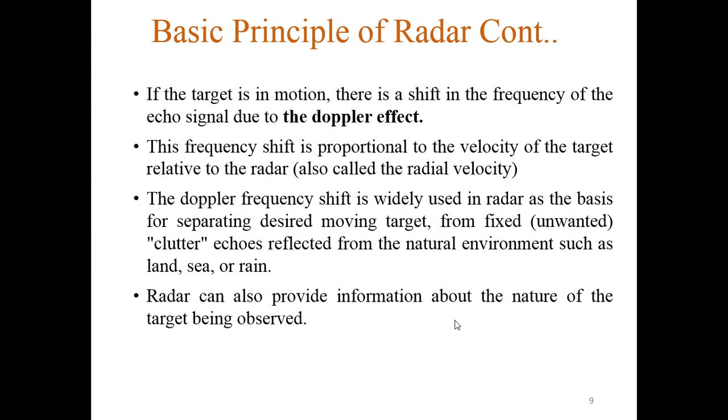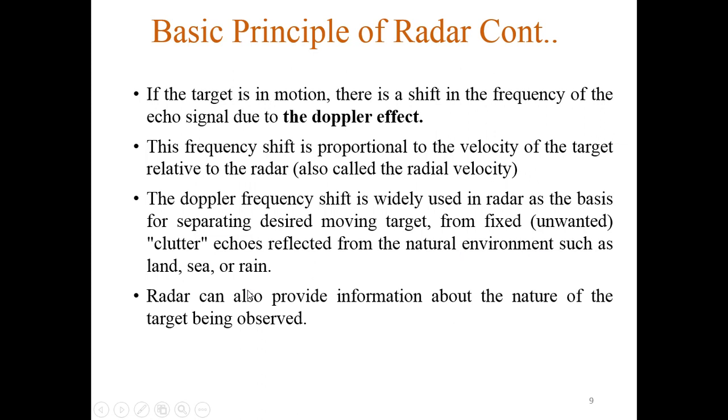If the target is moving, the shift in frequency of the echo signal is due to the Doppler effect. This frequency shift is proportional to the velocity of the target relative to the radar, and it is also known as the radial velocity. The Doppler frequency shift is widely used in radar as the basis for separating desired moving targets from fixed clutter echoes reflected from natural environments such as land, sea, and rain.